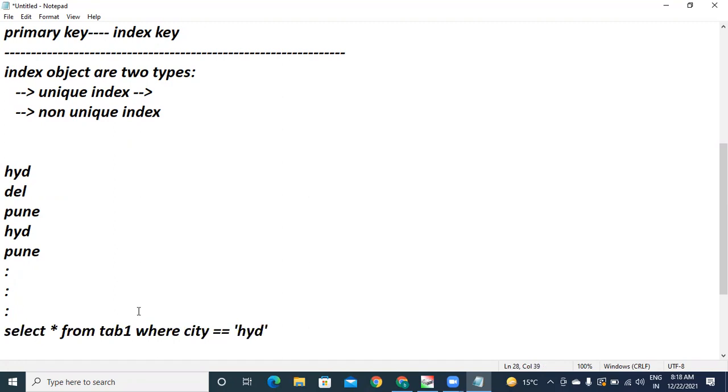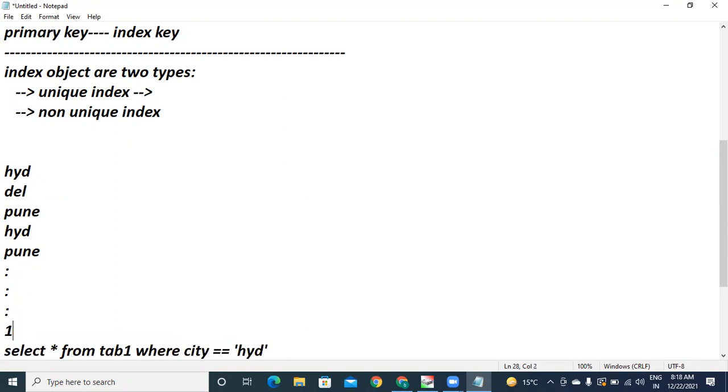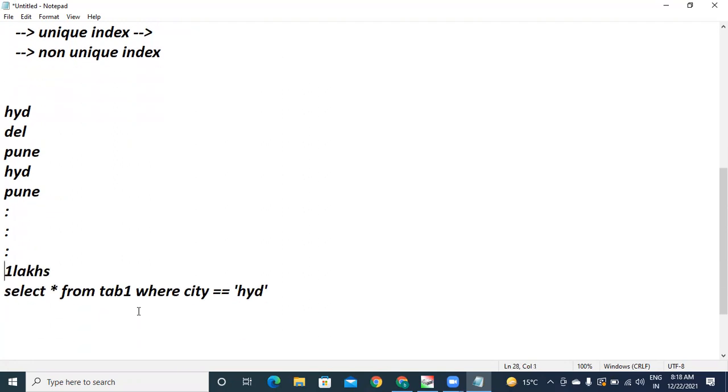Now, if I have 1 lakh rows here, how many readings should happen? Okay, first answer me. I have 1 lakh rows, but Hyderabad rows are only 1,000 rows. My query is this one: select star from tab 1. In the second query, how many records am I asking? All the 1 lakh rows I am asking. In the first query, I am asking only 1,000 rows. Which query is faster among these two?